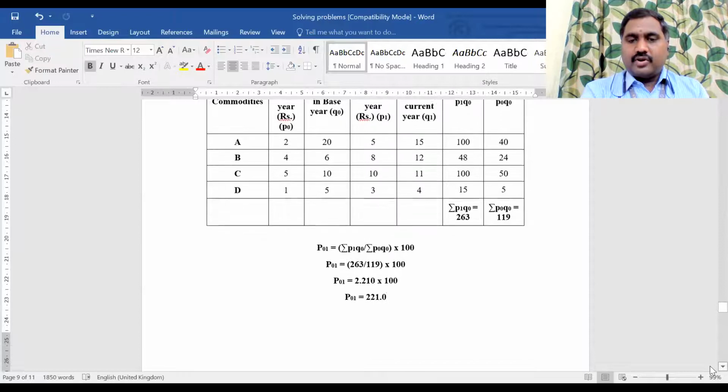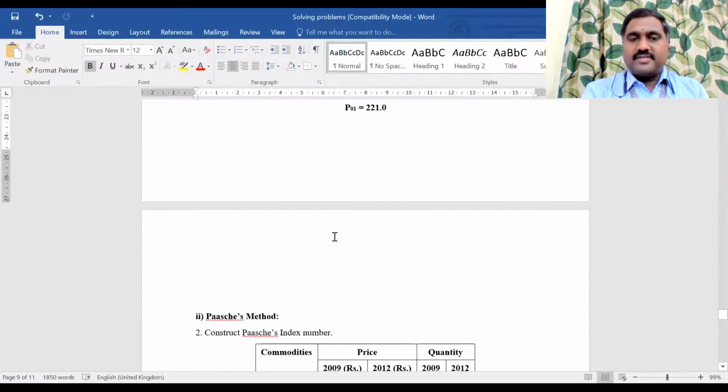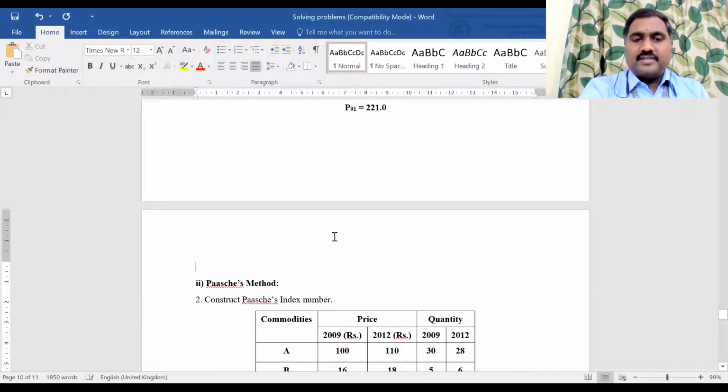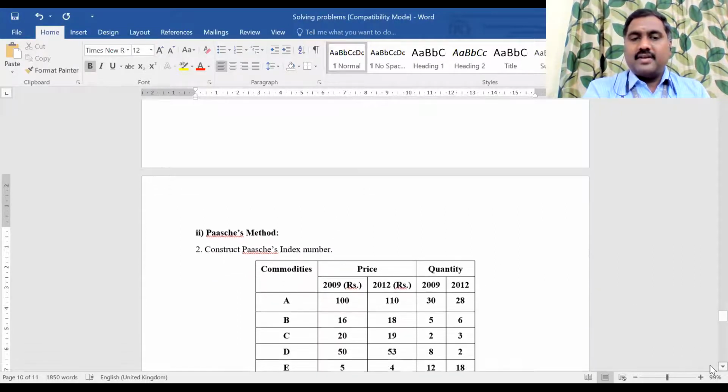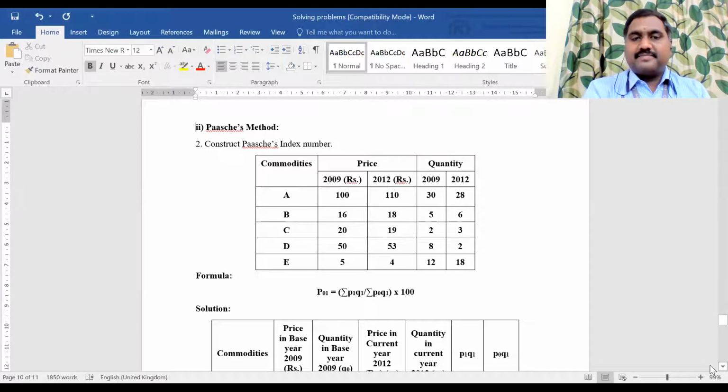So I think you have copied this problem. Now the second problem is C. You have to calculate the price index number by using Paasche's method. Same as before, they are given the 5 commodities, with the price values and then the quantities.